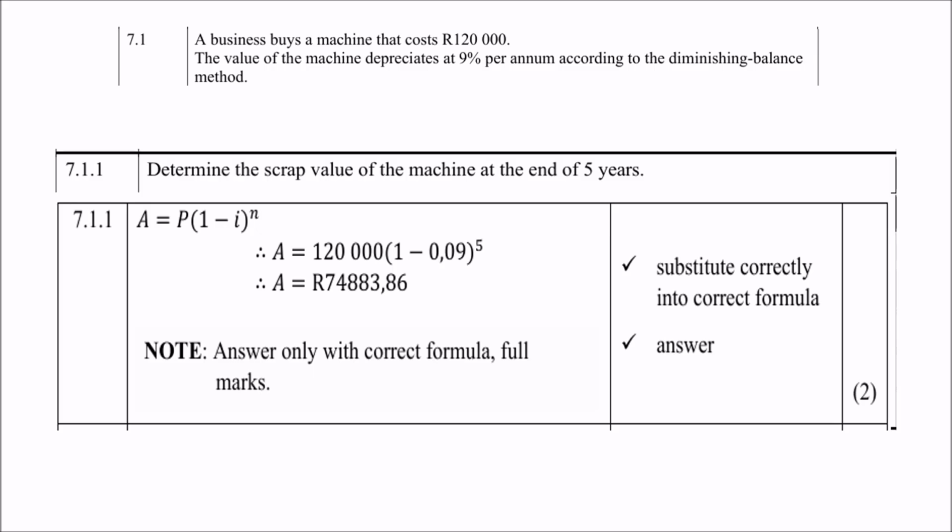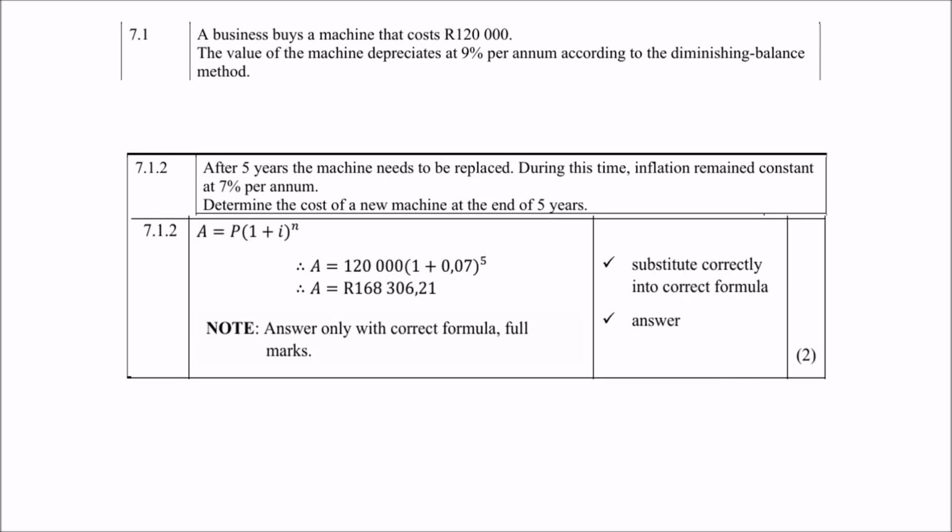7.1.2. After 5 years, the machine needs to be replaced. During this time, inflation remained constant at 7% per annum. Determine the cost of a new machine at the end of 5 years. So this is now not depreciation, this is appreciation. So therefore the formula with the plus. So therefore A equals P into 1 plus i to the power of n. Do your substitution. Again, remember where 0,07 is coming from, and then you get your final answer of 168,306 rand and 21 cents.